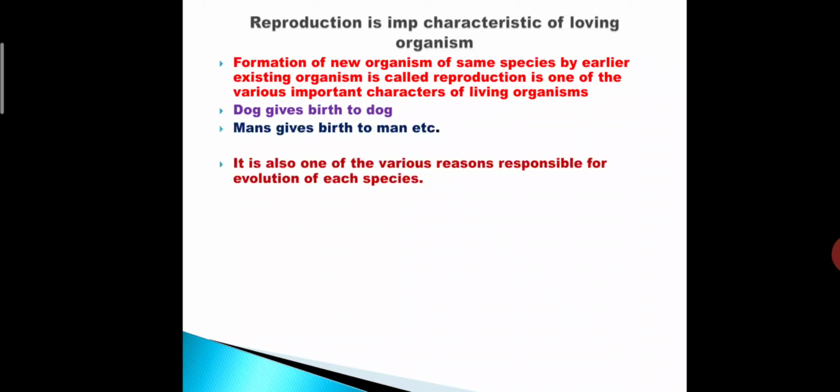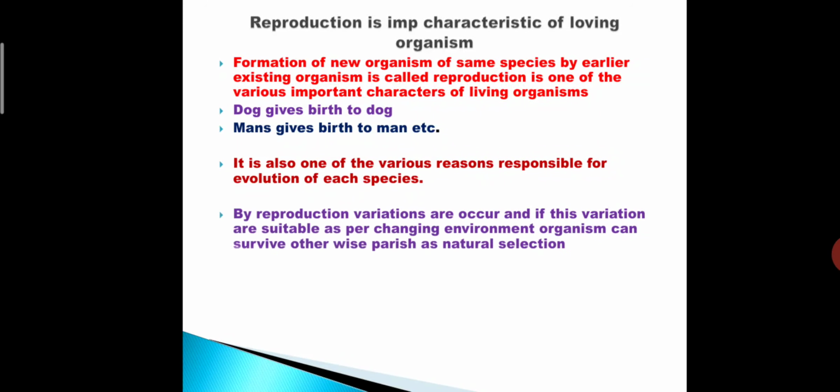Reproduction is also one of the various reasons responsible for evolution of each species, and by reproduction variations occur, and if these variations are suitable as per the changing environment, the organism can survive, otherwise perish, as natural selection. What happens during the process of reproduction?